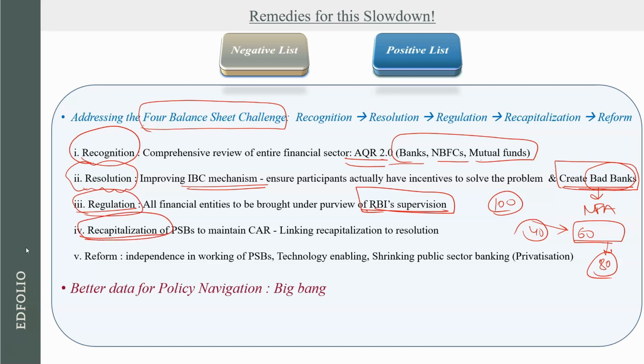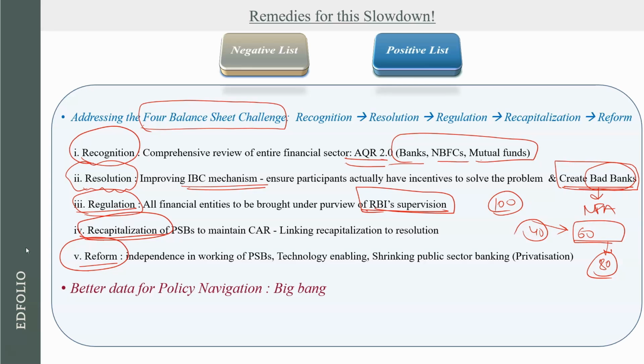सो जहां जो बैंक्स का कैपिटल इरोड हुआ है और मिनिमम कैपिटल नहीं है, वहां पर गवर्नमेंट ऑफ इंडिया को आपको कैपिटल डालना पड़ेगा, इन्फ्यूज करना पड़ेगा कैपिटल. The last step is reform. Now reform is one of the most important steps where the Government of India has to stop interfering into the business of public sector banks.